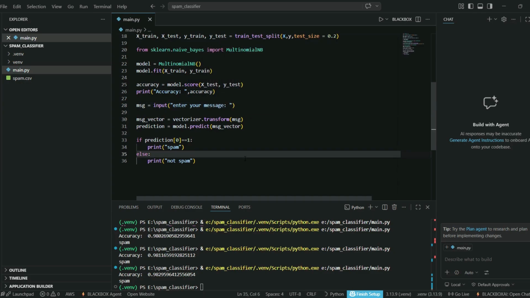Everything else will be the same. Let's convert this into an array because it has to read every word. The user can type any message and the model will predict the result. This makes our project more real and useful. So we'll run this project now.